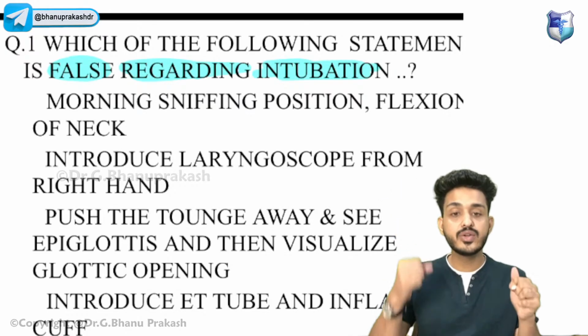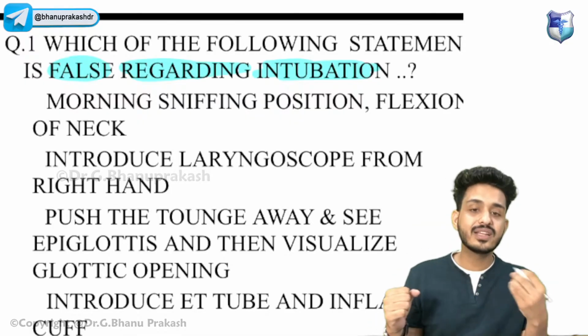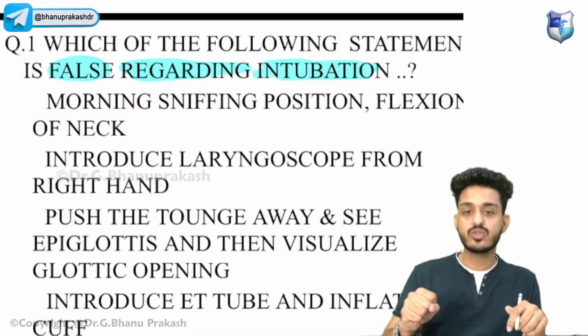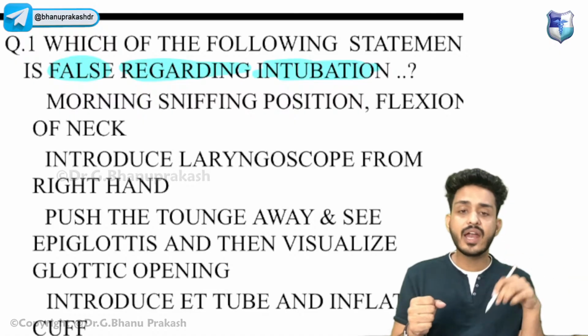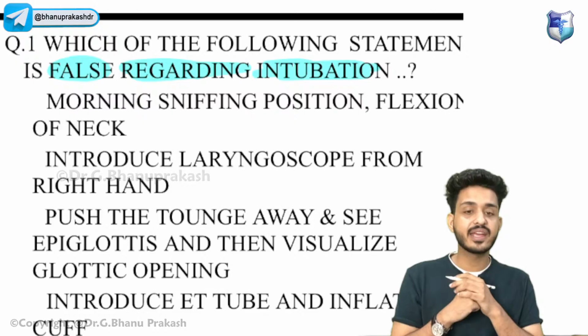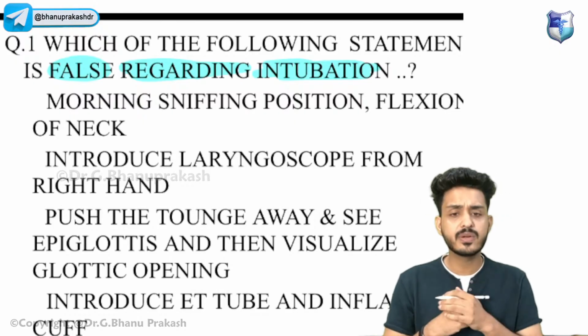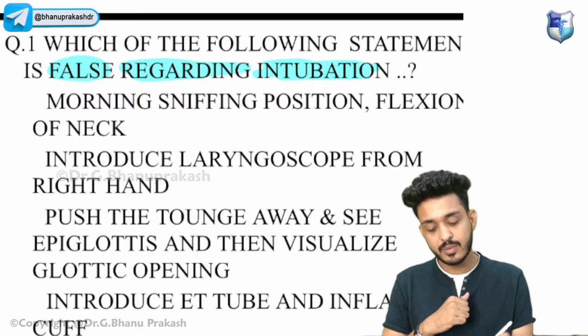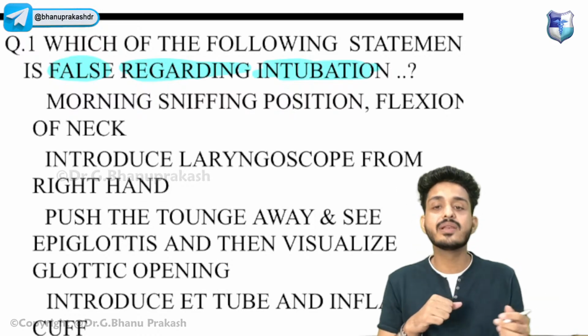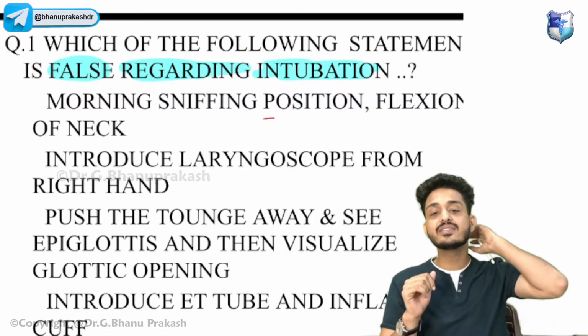So how will we do intubation? We have already discussed all the devices. We have a laryngoscope, we have an endotracheal tube, right? Now our patient is already lying on the OT table, and we will be performing our intubation. So how will we perform it? First thing, the position of the patient will be the morning sniffing position. Okay, morning sniffing position, that is this position.